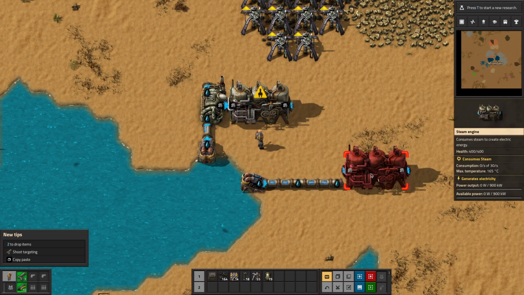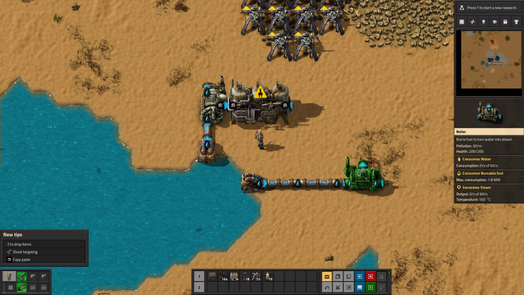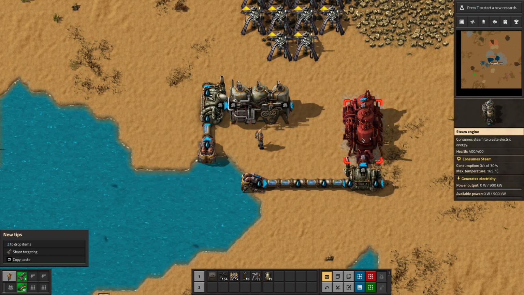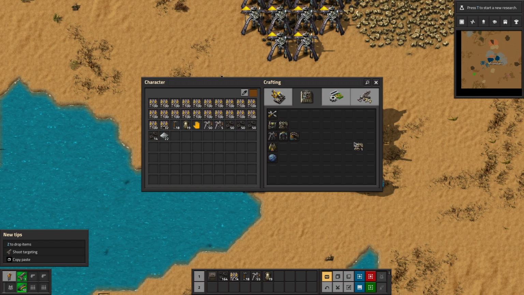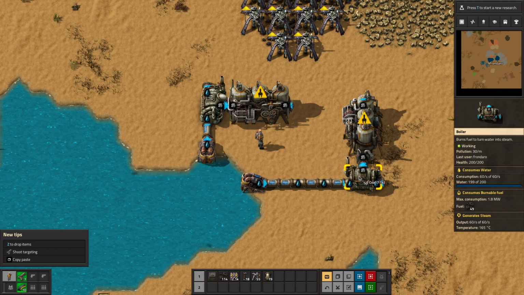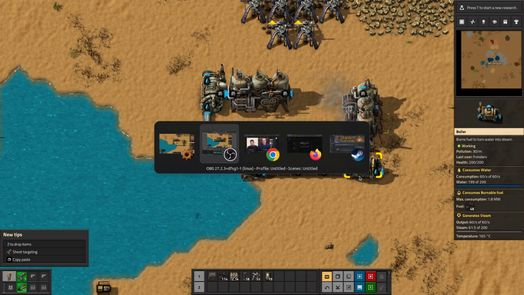Whoops. Messed that one up. Put down a boiler first. And then put down the steam engine. Just like that. And now we have two steam engines. Put some coal in a boiler. And there you go. That's how you make a steam engine.